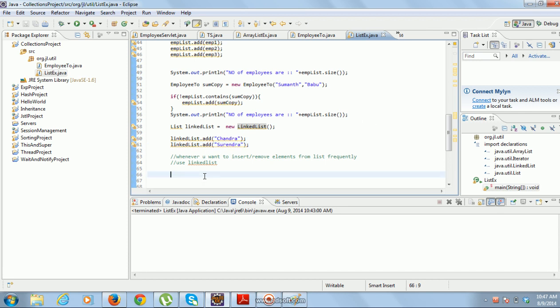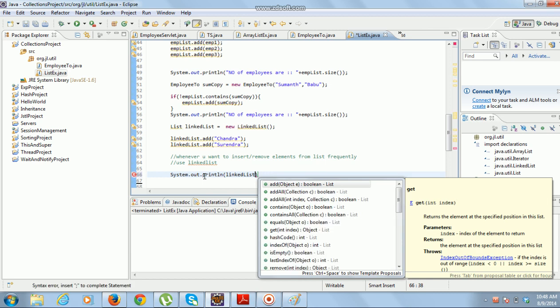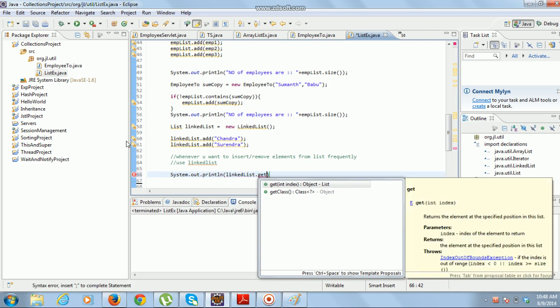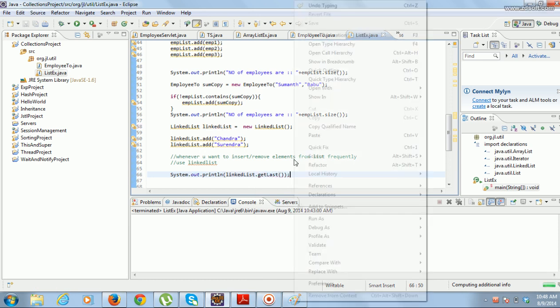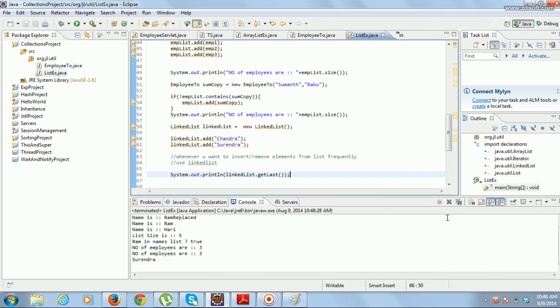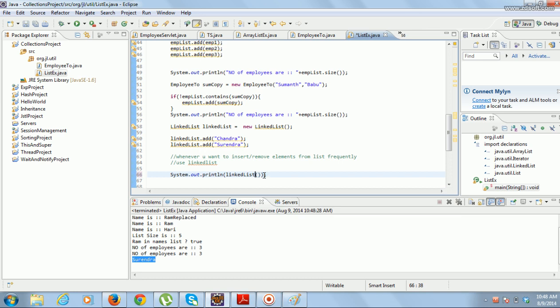Linked list has methods like get last. With system.out.println you can print the last element directly. So it will print the last element in the linked list. You can see Surendra. You can call get first also.